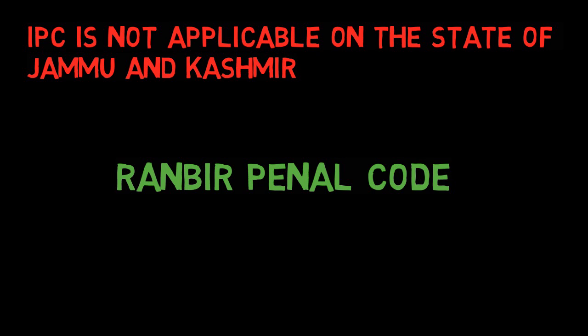But after this recent controversy where a presidential order has been passed and Article 370 and Article 35A have been removed from the Constitution, now there might be an amendment in section 18 also, and this excluding state of Jammu and Kashmir may be removed, and after that amendment we may have to read the section differently. So for now we do not know if IPC will be applicable on Jammu and Kashmir or the Ranbir Penal Code will be applicable. Until the amendment is brought, we will go with the provision of section 18 of IPC.